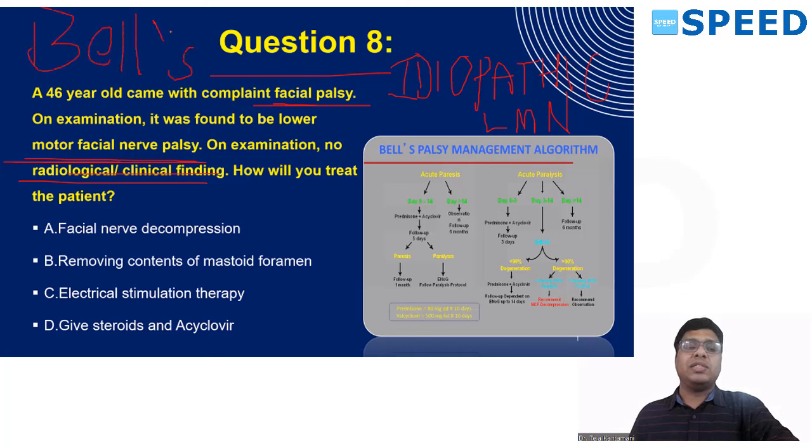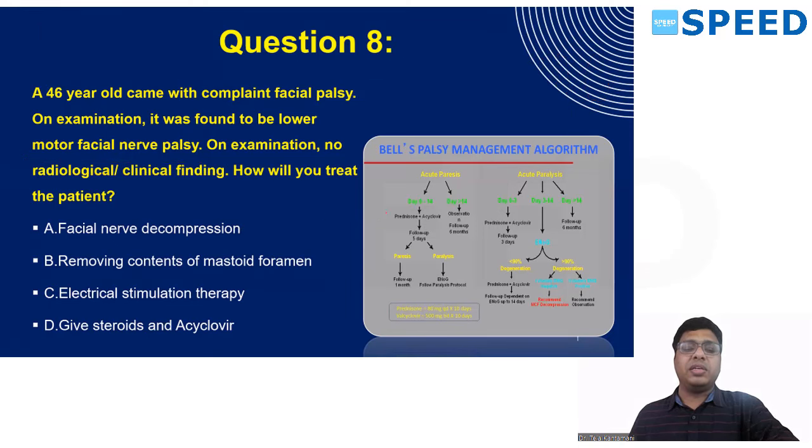So try to understand this point. You don't straight away do facial decompression, remove the stylomastoid foramen, or do electrical stimulation. Always try to treat the patient with medical treatment, steroids and acyclovir. If the patient responds, it's okay. If the patient doesn't respond, then you need to do electrical stimulation. If electrical stimulation warrants decompression, then you can perform decompression.